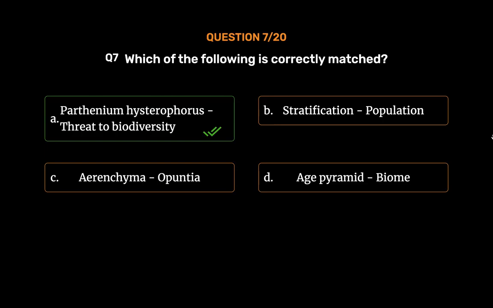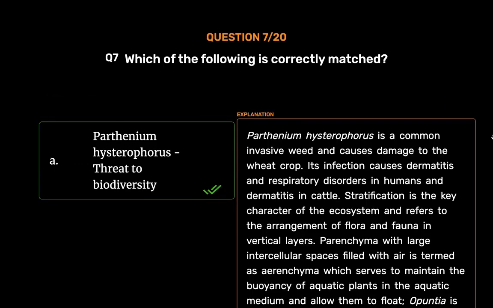Parthenium hysterophorus, threat to biodiversity. Parthenium hysterophorus is a common invasive weed and causes damage to the wheat crop. Its infection causes dermatitis and respiratory disorders in humans and dermatitis in cattle.